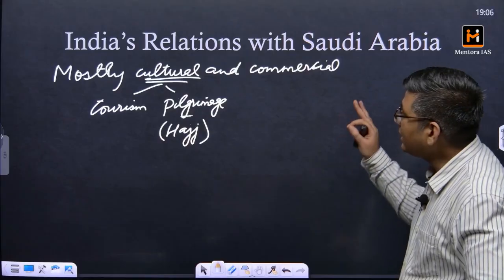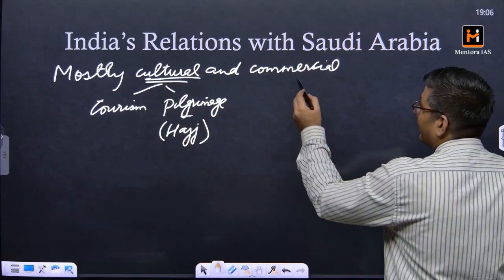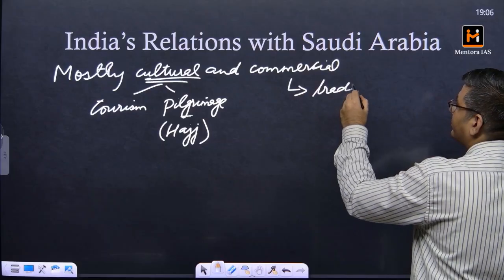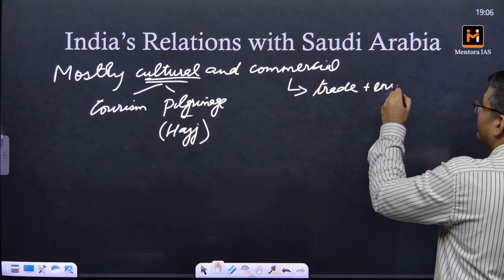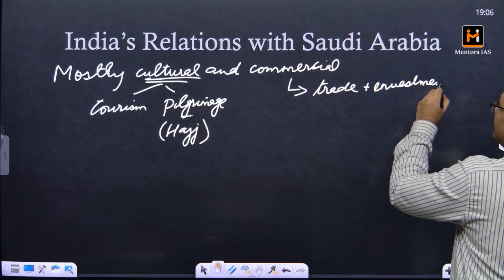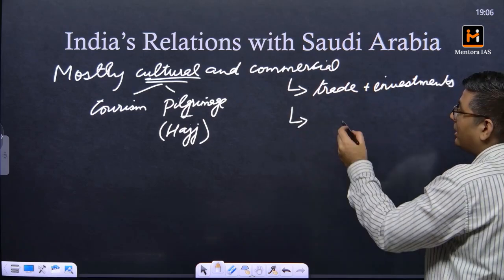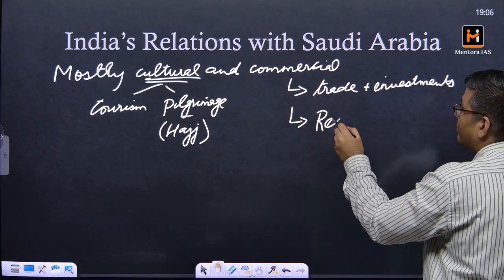With respect to commercial relations, we have trade relations and investments on both sides. And subsequently Saudi Arabia is also a very important development partner of India with respect to redevelopment of Kashmir.